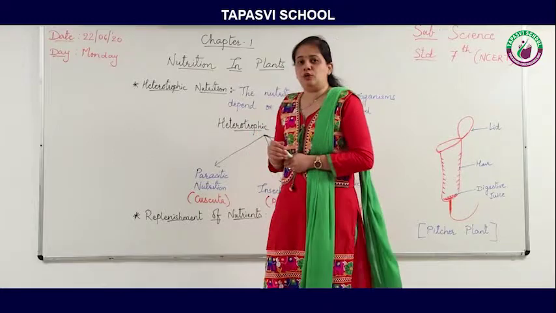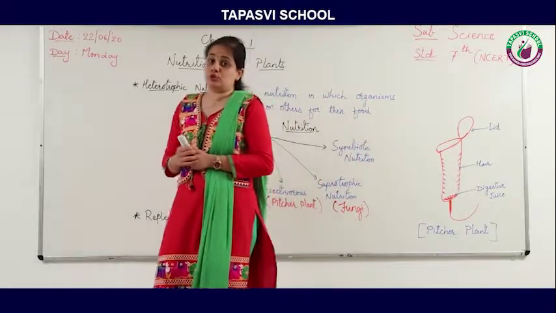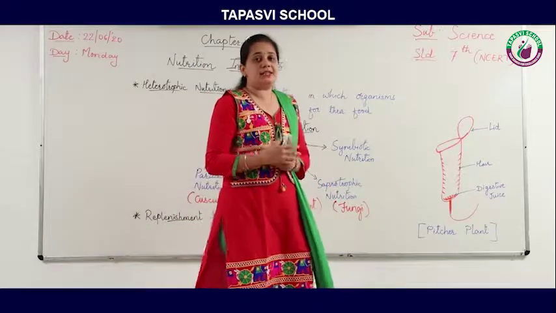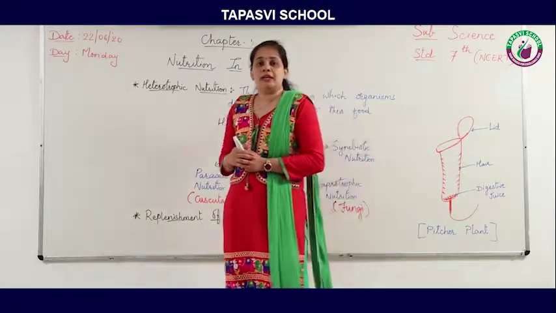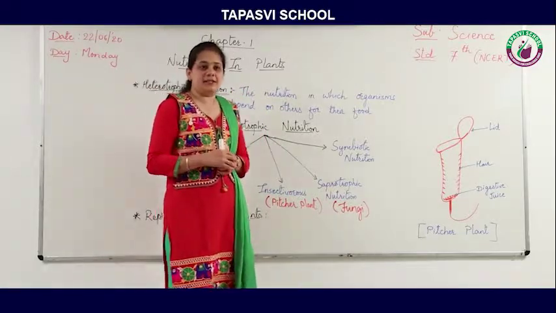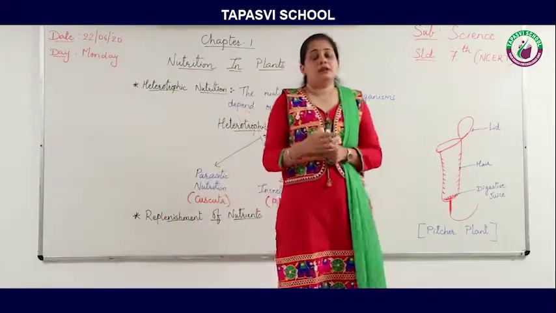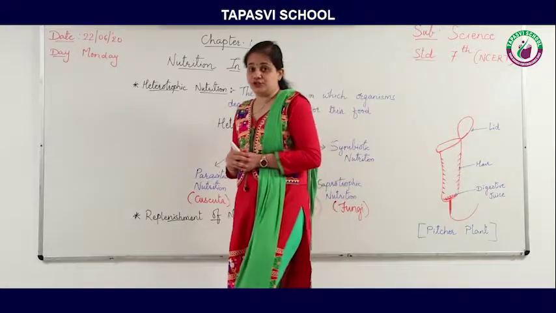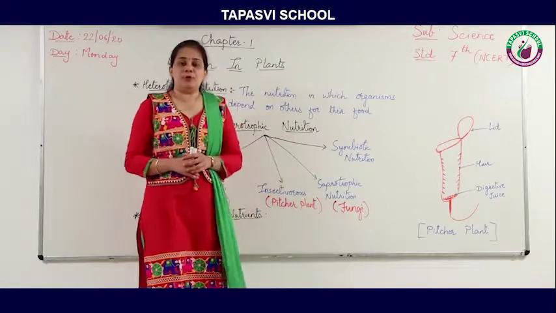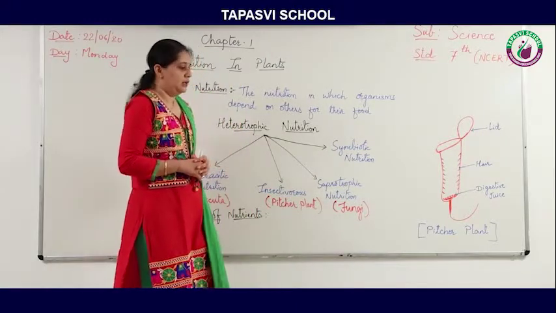I think you all have seen mushrooms. Mushrooms are also an example of this. We can see mushrooms in damp places or dark places where sunlight does not reach, right? So it is also an example of saprotrophic nutrition.